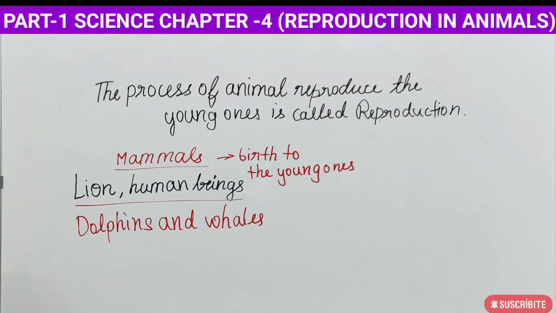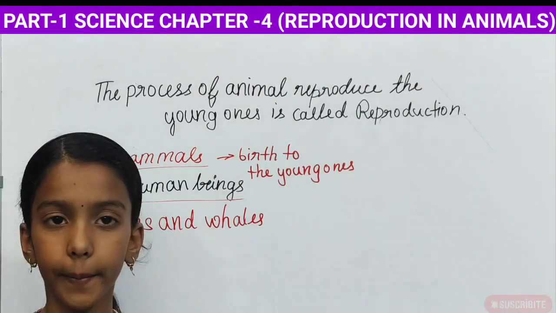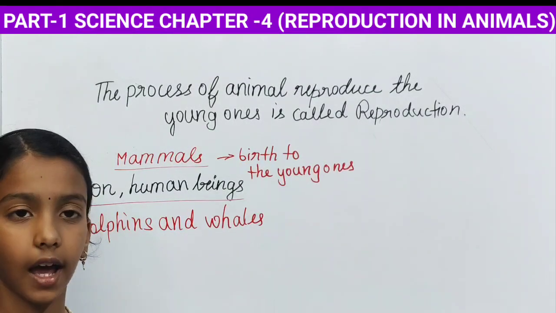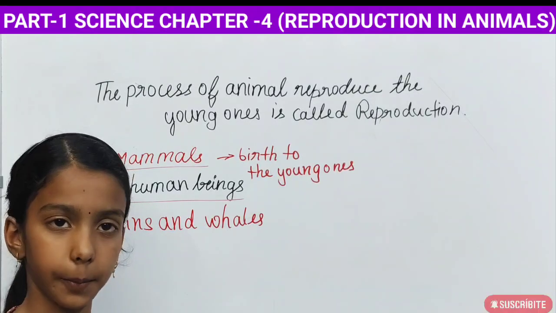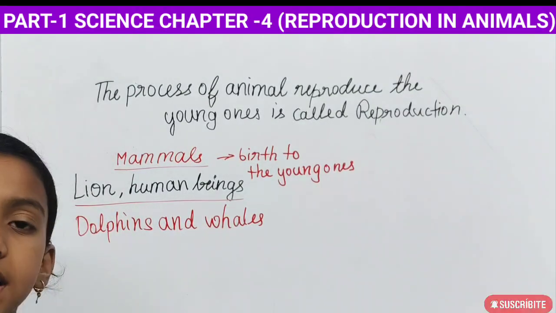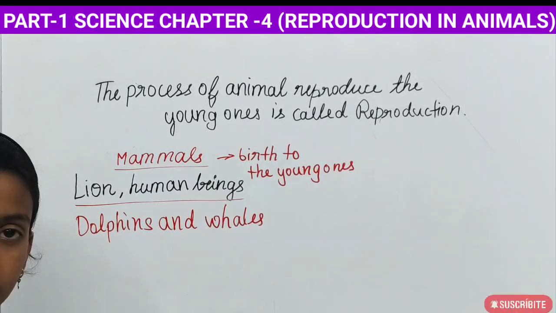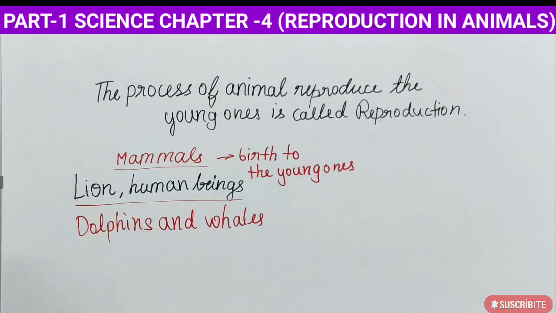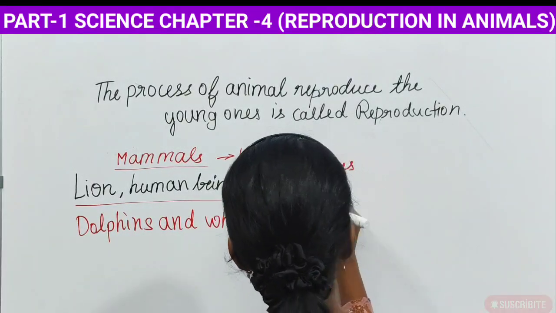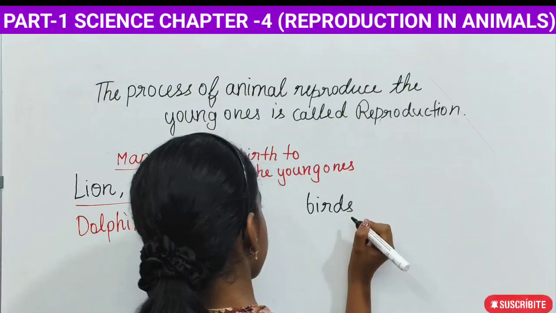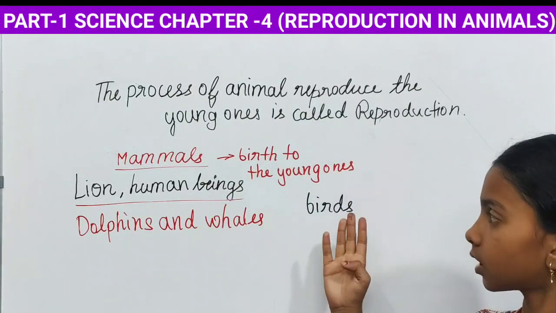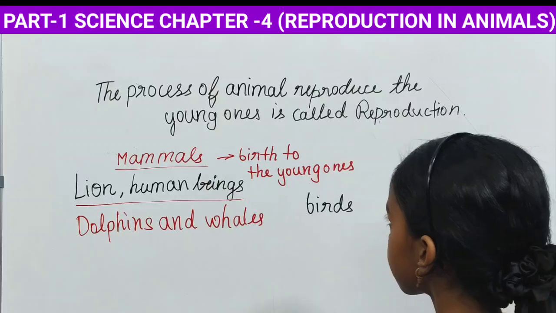Some animals, like birds, do not give birth directly to the young ones. They lay eggs. For example, the common bird is a hen. The hen lays an egg, and from that the babies, the young ones, hatch, which means it breaks open. That process is called hatching. The young ones come out. So the birds do not give birth to the young ones.